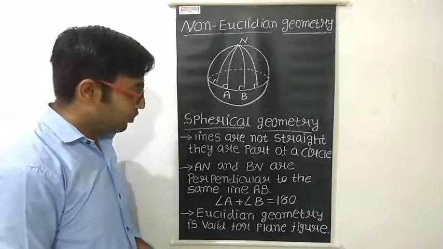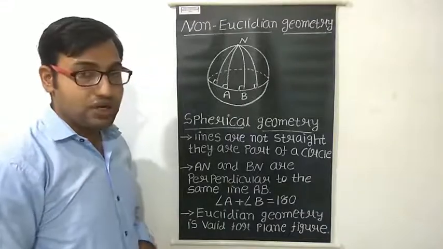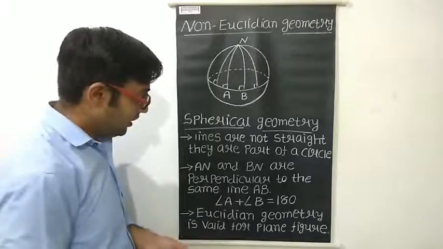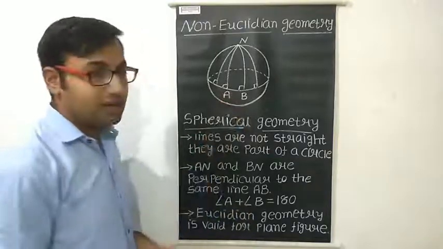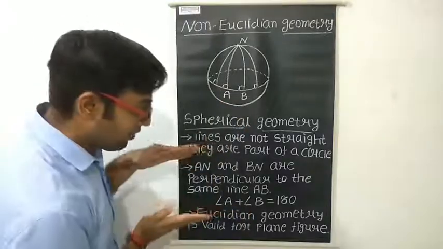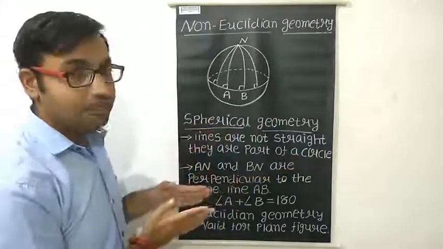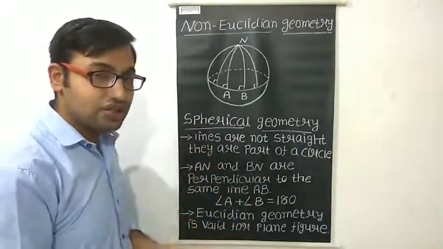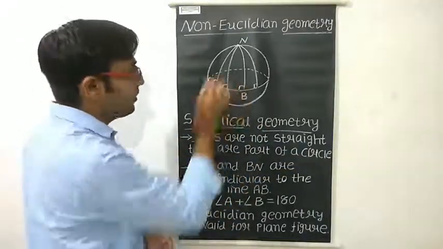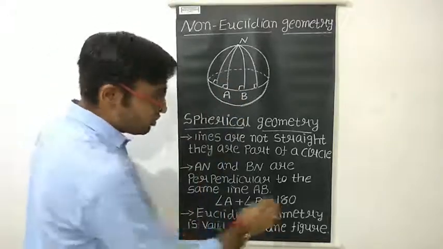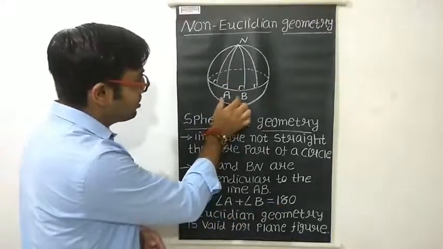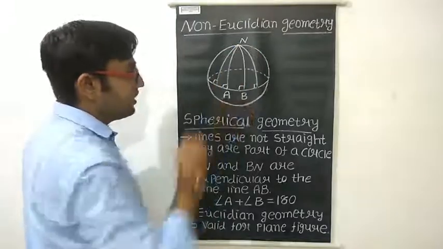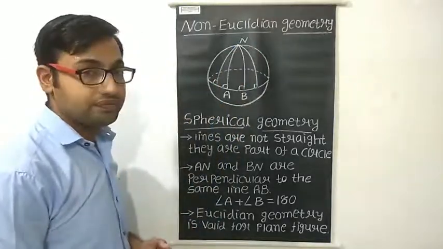Now according to Euclid's fifth postulate and Playfair's axiom, if the sum of both these interior angles is 180 degrees, then both the lines will be parallel, and parallel lines never meet each other. But here the case is different. As the sum is 180 degrees, still both these lines NA and NB are meeting at a point N.